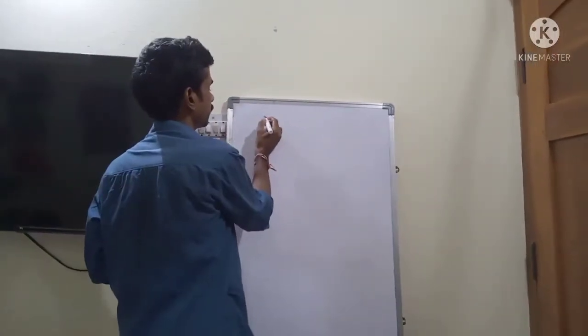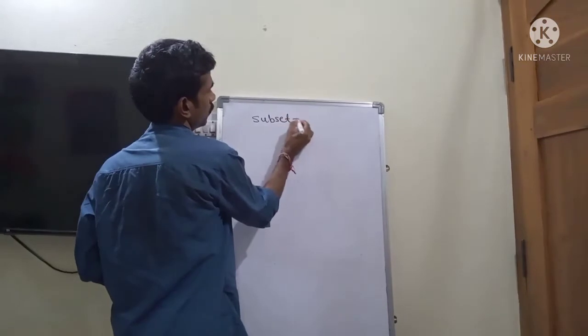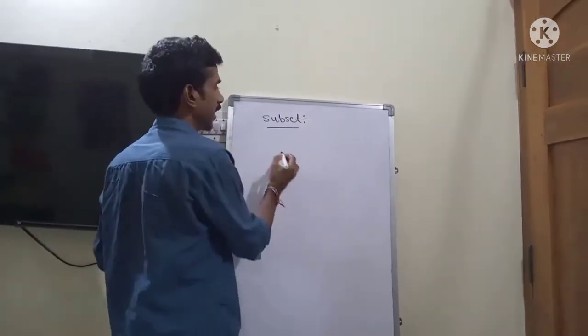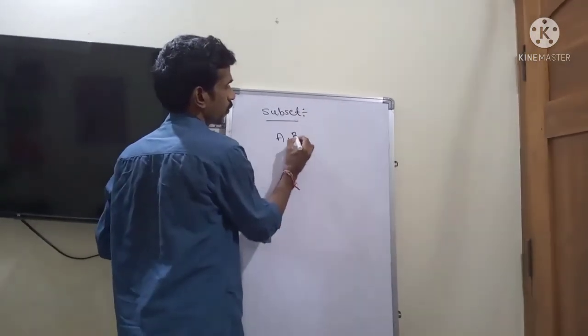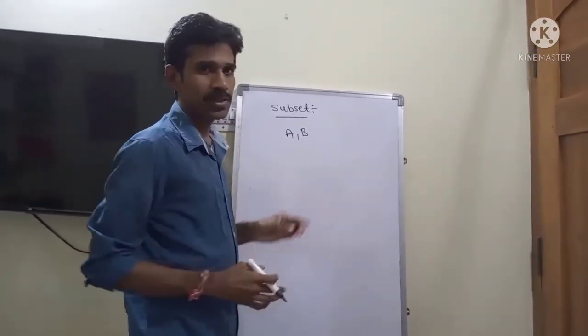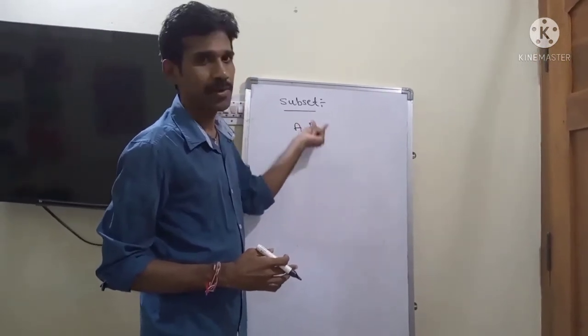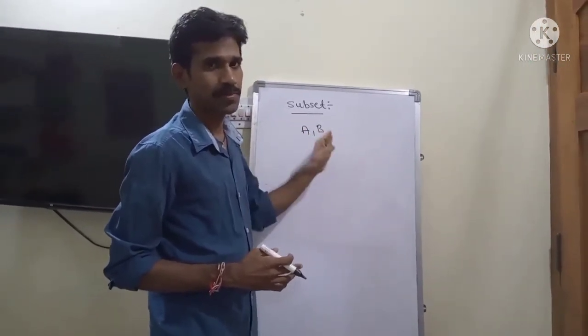What is subset? A and B are any two sets. Then A is said to be a subset of B if every element of A is an element of B. Then we can say A subset B.